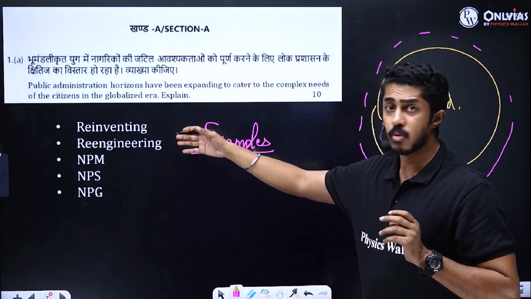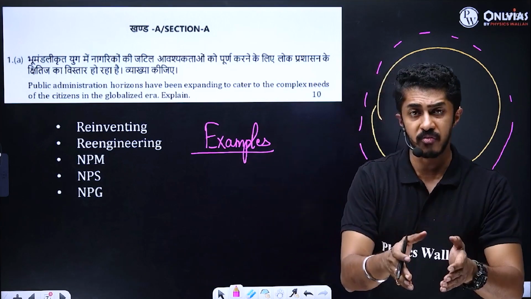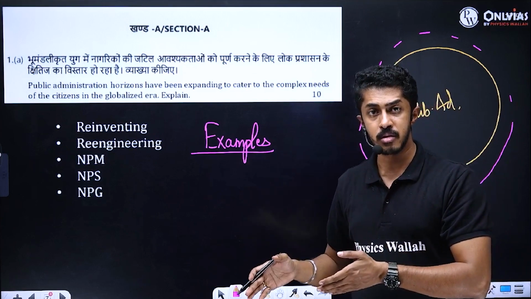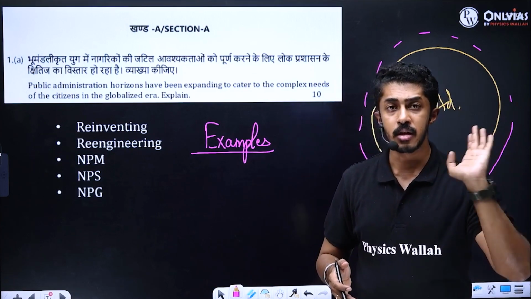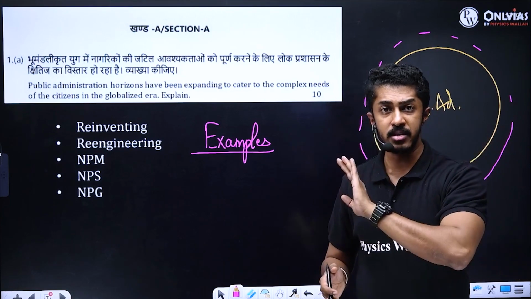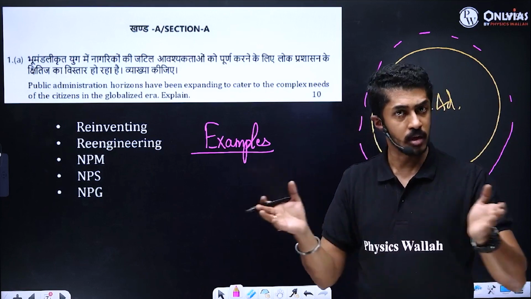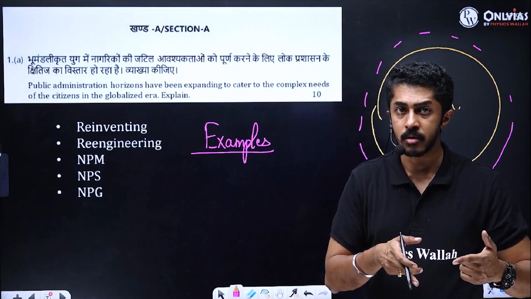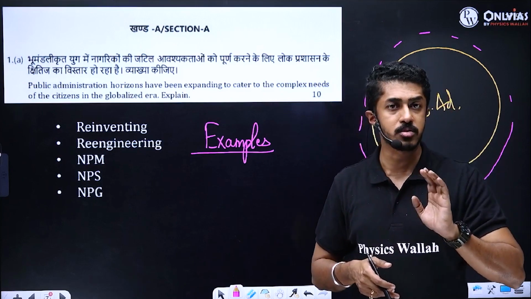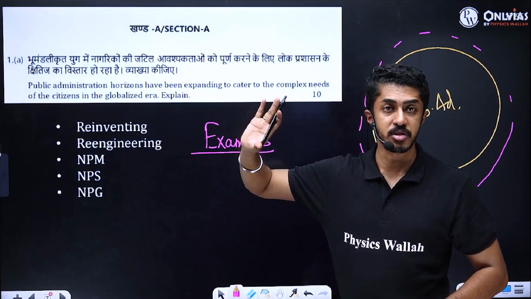So how has it evolved? Let us say Air India, which was under the domain of the government, is today being privatized. Most of the PSUs are either being privatized or the government is reducing its stakeholding in them. Correct? Automatically we have dragged the paper 2 syllabus into paper 1, and we have given a current affairs example also. Job is done. 10 marks. This is more than sufficient.